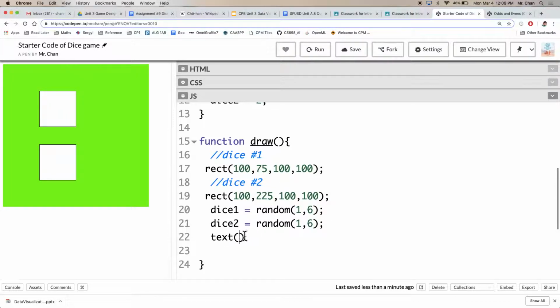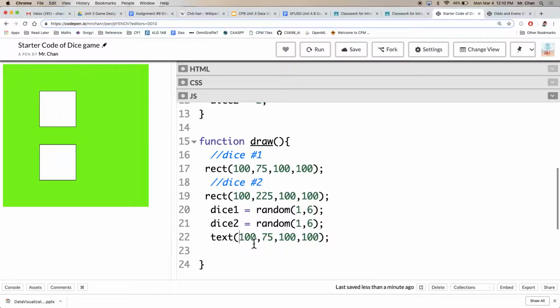So the text function really is similar to a rectangle function. You need to tell it where it starts. This is like the upper left-hand corner, so I'm going to have it match my rectangle. And then it also has a length and a width. How big do you want your text box to be? Think about Google Slides or Google Docs, where you make a text box, so you have to drag it over and kind of stretch it or shrink it. It's that same idea. So maybe we'll keep it being 100 by 100.